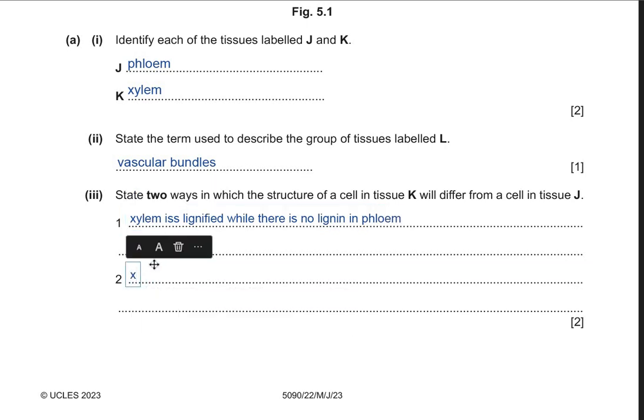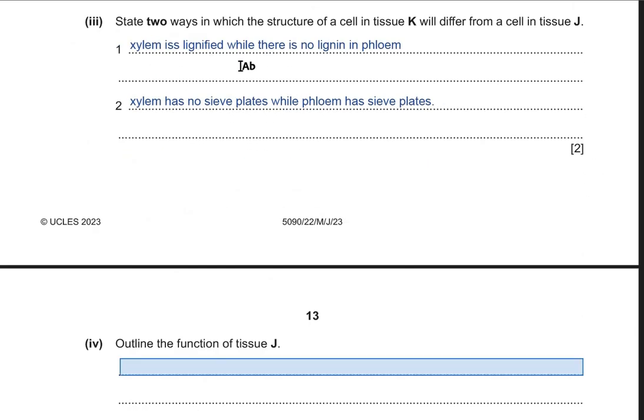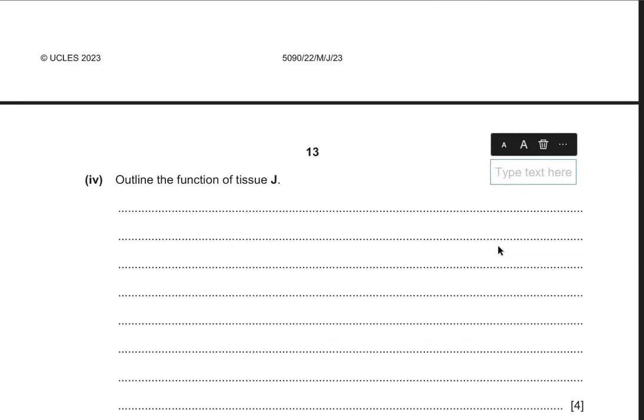Xylem has no sieve plates, while phloem has sieve plates. So the other differences that I just mentioned are also written in the mark scheme, so you can learn them. And since this was a 2-mark question, we just needed to write down the two differences between the two vascular bundles.